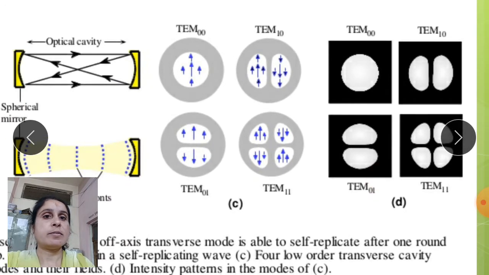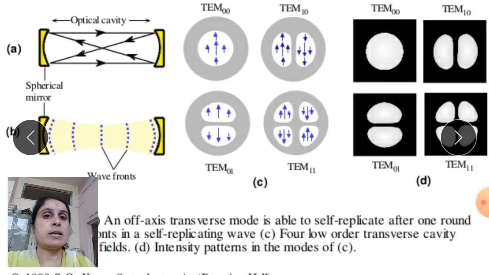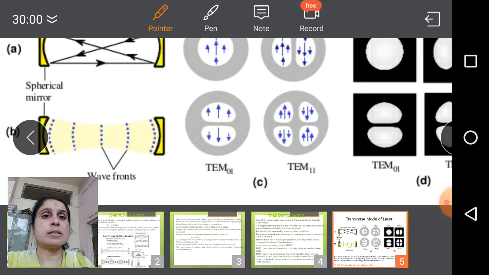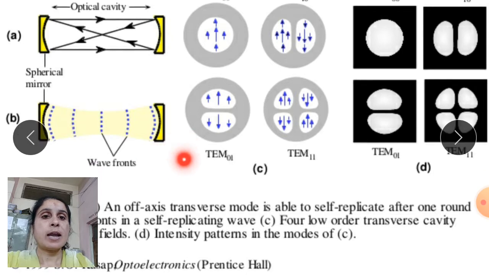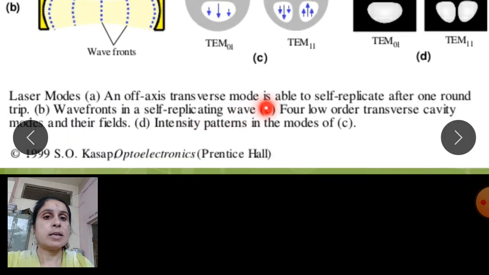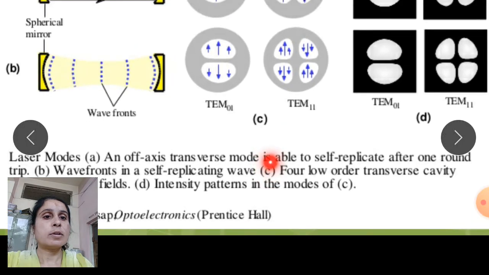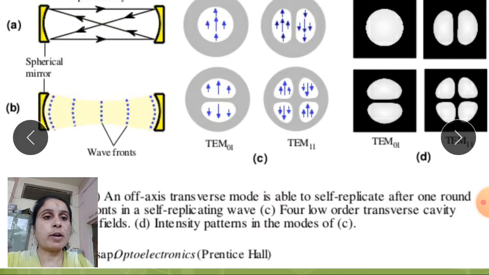We can see an optical cavity with a spherical mirror placed at a distance, and the wavefronts are shown in the second figure. We get various types of wavefronts generated by the optical cavity modes. So, in this way we can see the transverse modes off axis.